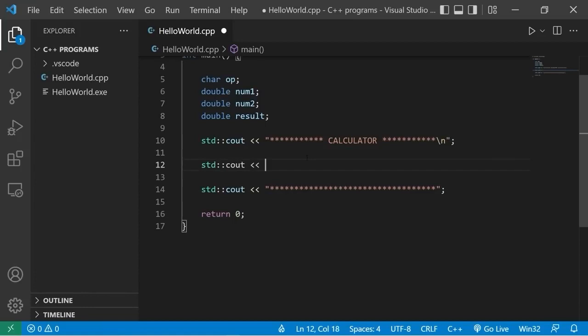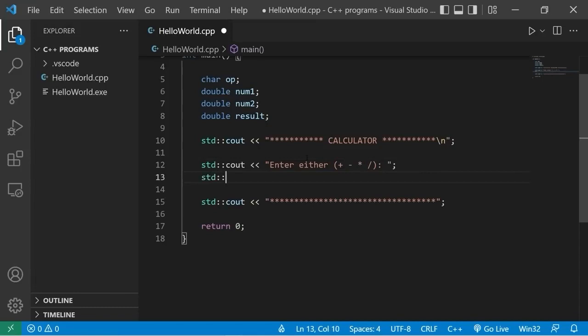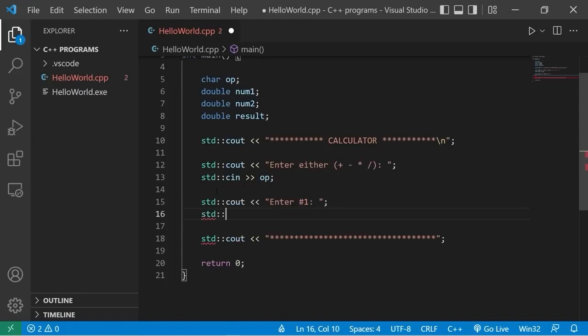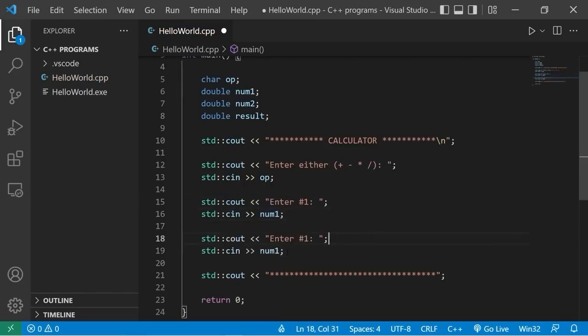Standard output. Enter either addition, subtraction, multiplication, or division. Standard input. We'll store the response within the variable OP. Standard output. Enter number 1. Standard input. num1. Let's copy these two lines, paste them, change 1 here and here.